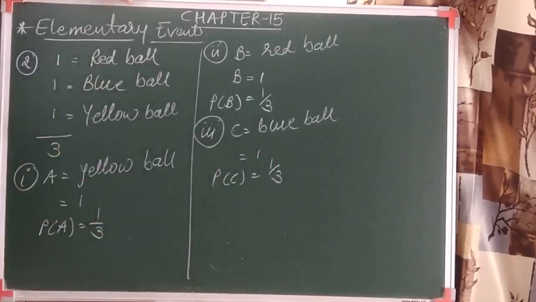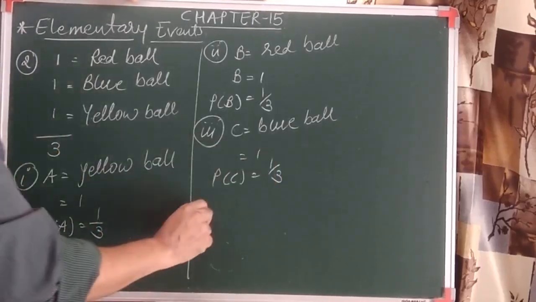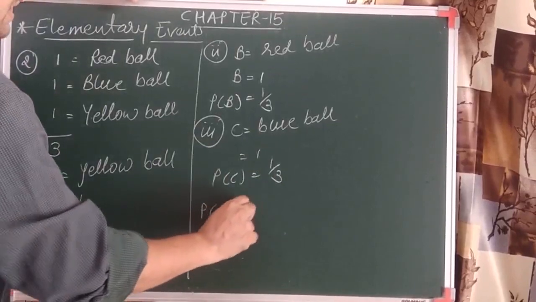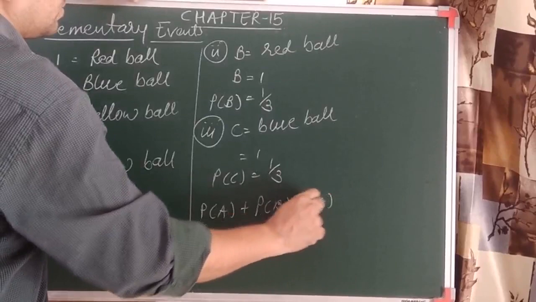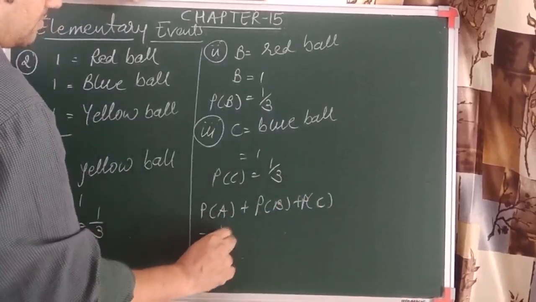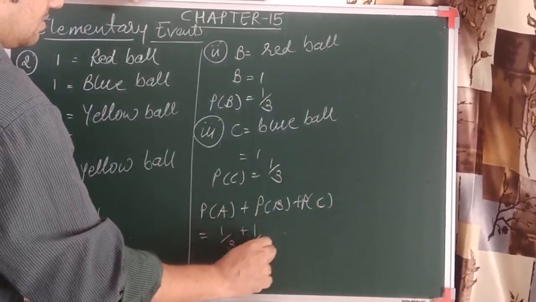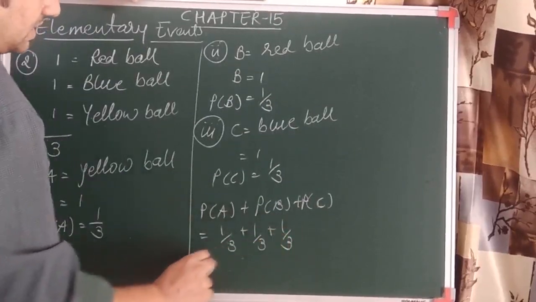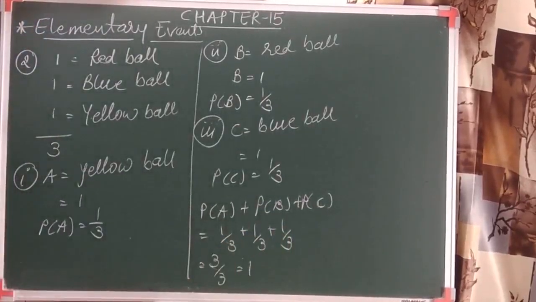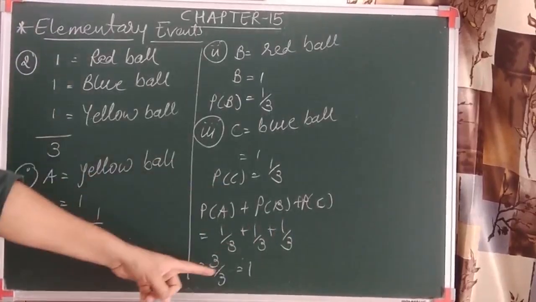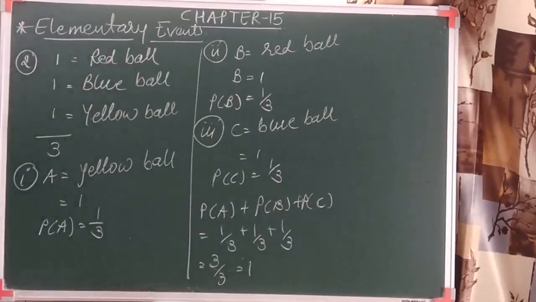Now all these 3 are considered elementary events, because you can see that probability of A plus probability of B plus probability of C is equal to 1 by 3 plus 1 by 3 plus 1 by 3. So 3 by 3, it is 1. We should remember here that the sum of all the elementary events is always 1. So these are called elementary events.